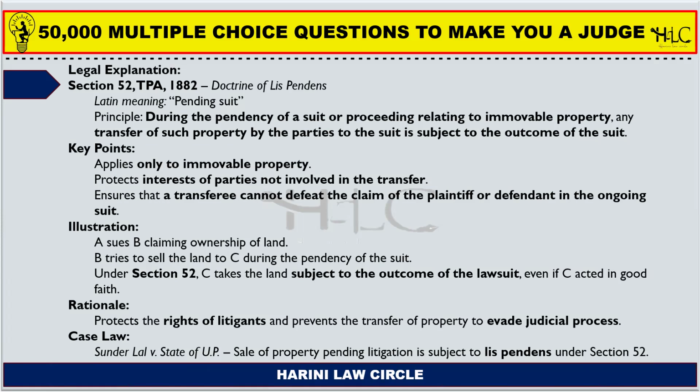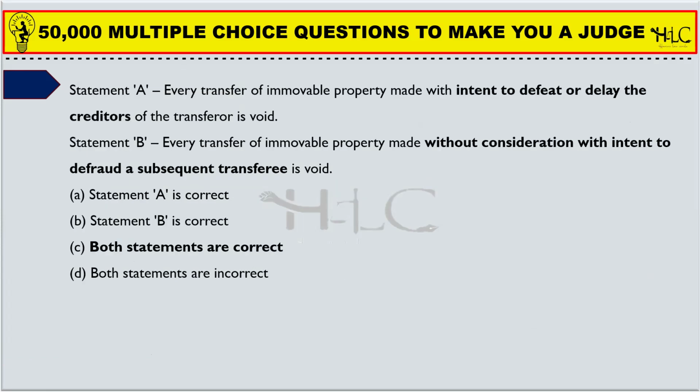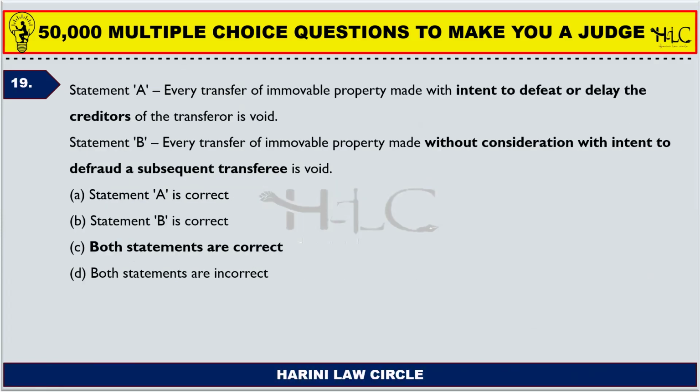Sundarlal was a resident of UP, a landmark district. Next, statement A and statement B, wherein we need to find out which of the following codes are right. Statement A says that every transfer of immovable property made with an intent to defeat or delay the creditors of the transferor is void.